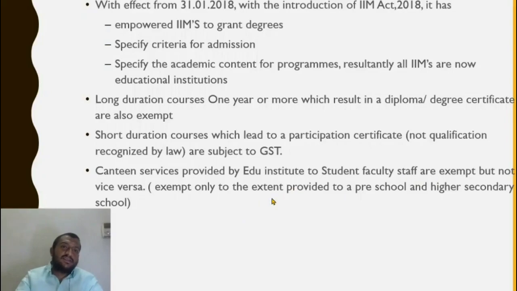You could say that this is a composite supply, but one can argue that if you look at the composite supply definition, a supply of two or more taxable supplies, he says, because service of education being the principal supply, is exempt, it cannot be treated as composite supply because both of the supplies involved have to be taxable ones. Because education service is exempt, you cannot consider this as composite supply.